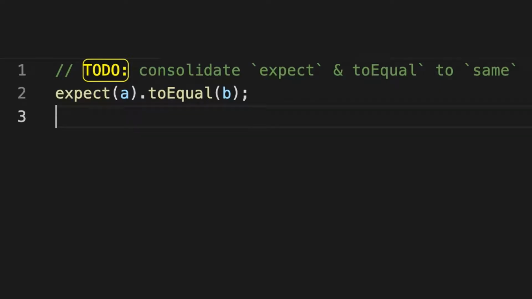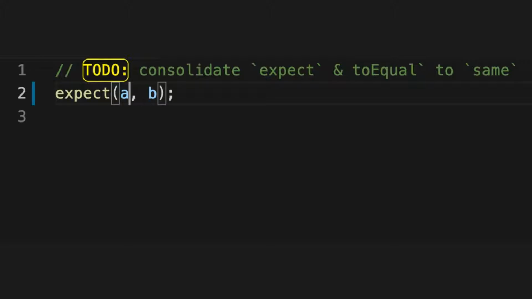In this case, we are consolidating two function calls into one. The code calls expect with A and then to equal with B. We want to change it to a single call to same with both A and B as arguments.